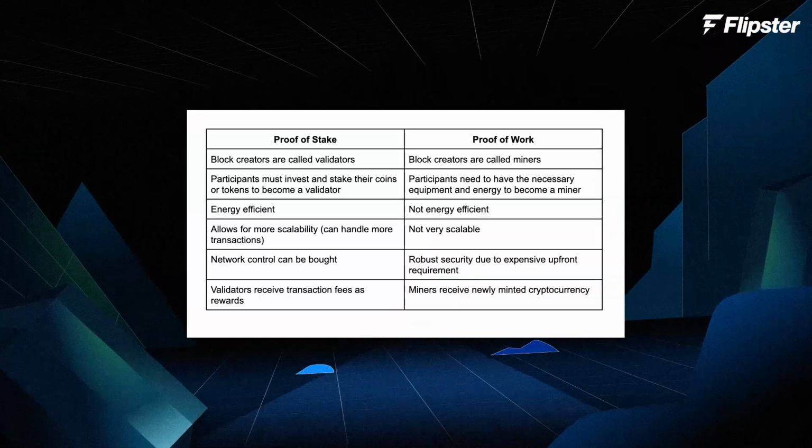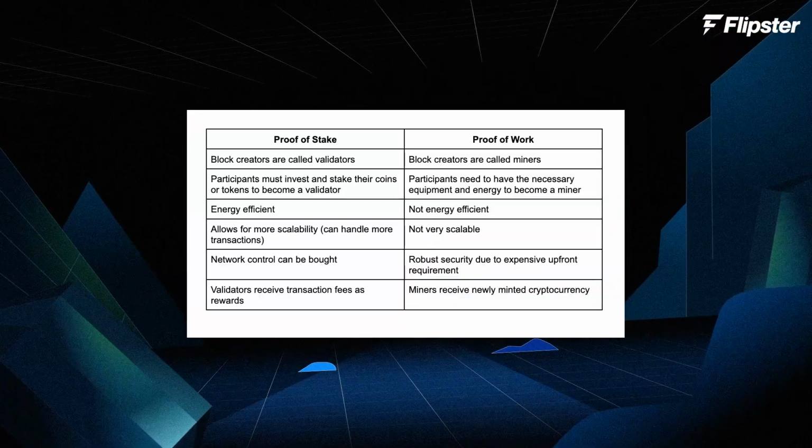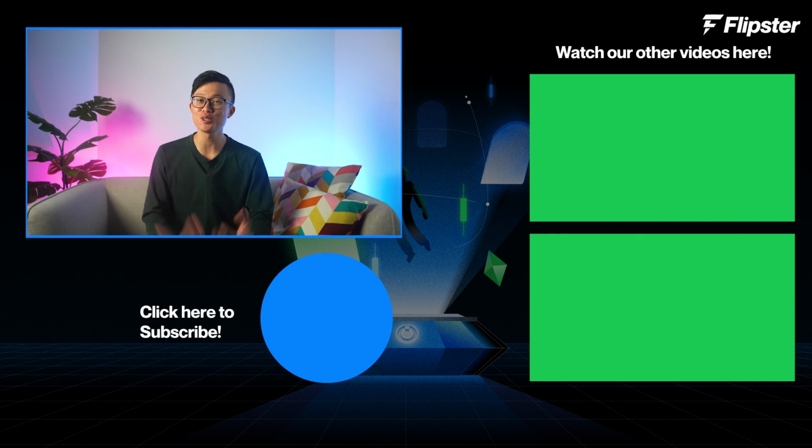Proof of stake and proof of work are two different types of consensus mechanisms. While both use distributed systems to work together to validate new transactions on a blockchain, the mechanics each uses to achieve the same desired outcome differ. The introduction of proof of stake has provided the crypto industry with an alternative way to secure and validate transactions on blockchains. While proof of stake does have its own limitations, one thing is for certain: proof of stake is here to stay.